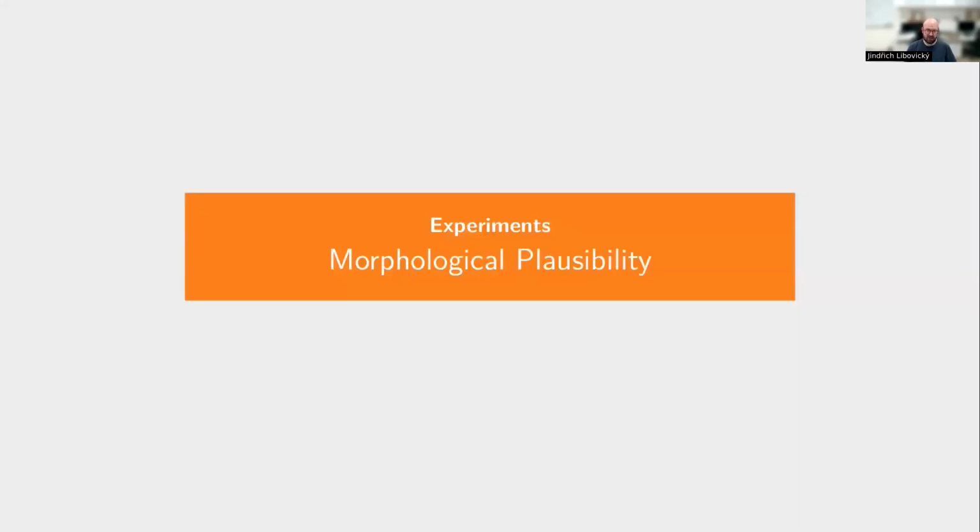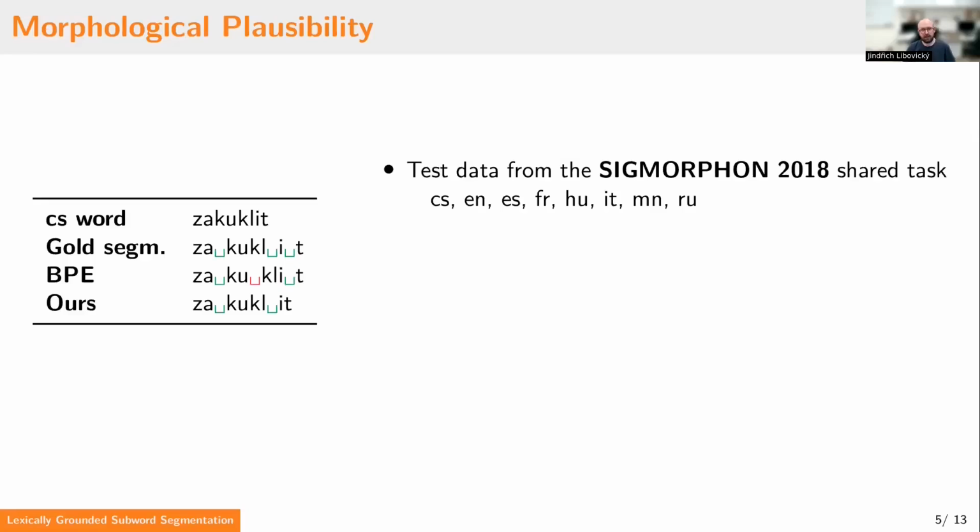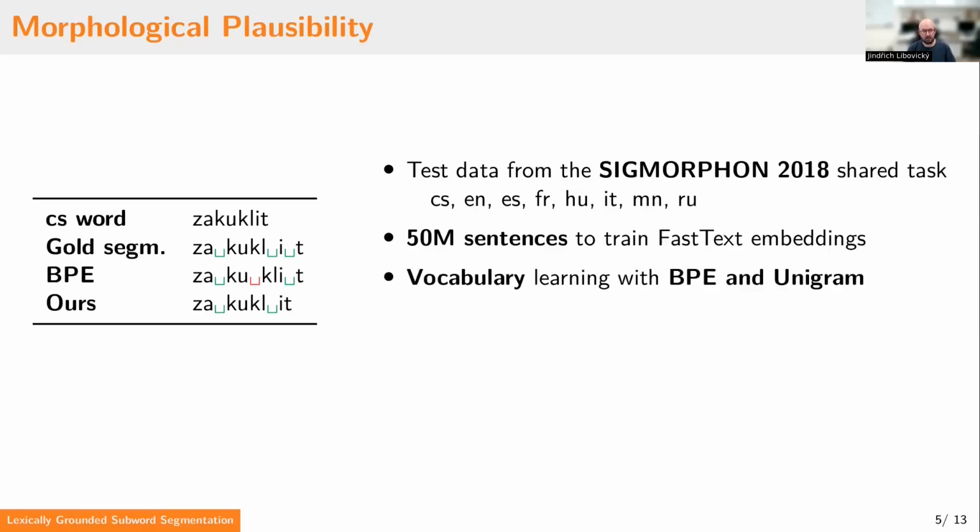In our intrinsic evaluation for morphological plausibility, we use test data from the SIGMORPHON 2018 shared task for Czech, English, Spanish, French, Hungarian, Italian, Mongolian, and Russian, which contains gold segmentation for words from those languages. We use 50 million sentences from News Crawl to train fastText embeddings for our embedding-based segmentation, with the exception of Mongolian, for which we use a smaller amount of data from the CC100 corpus. We use BPE and unigram for vocabulary learning.